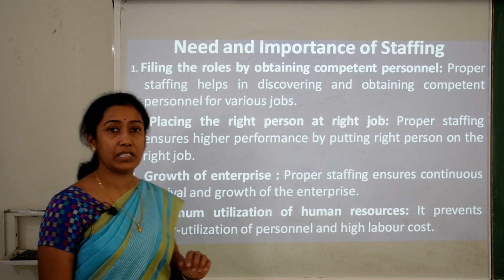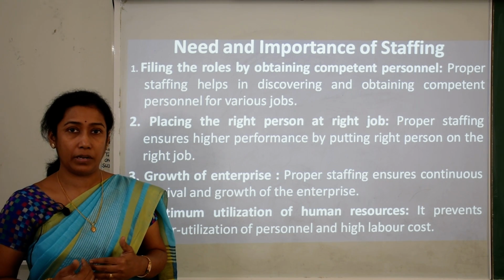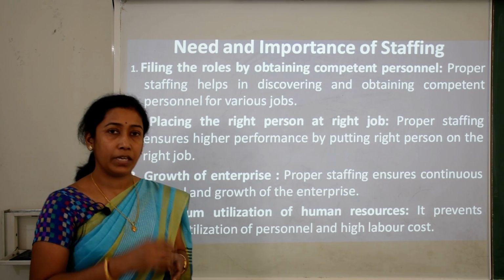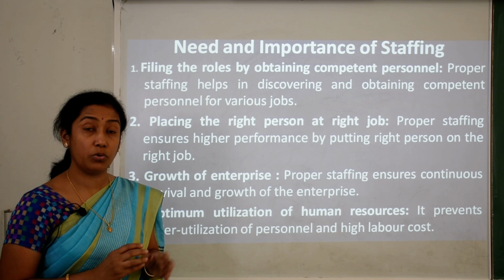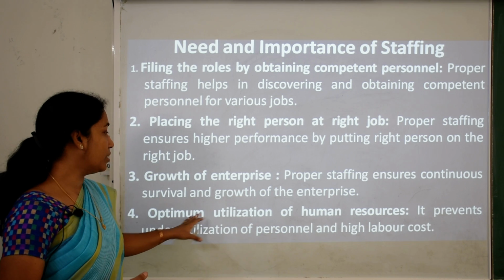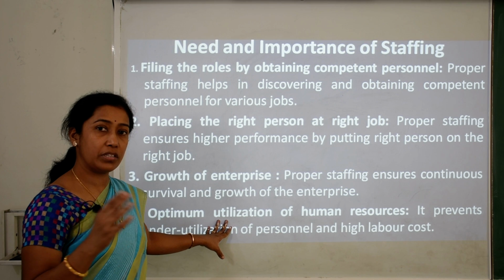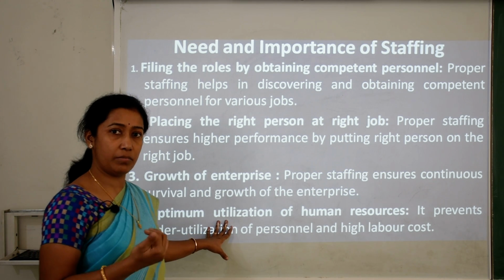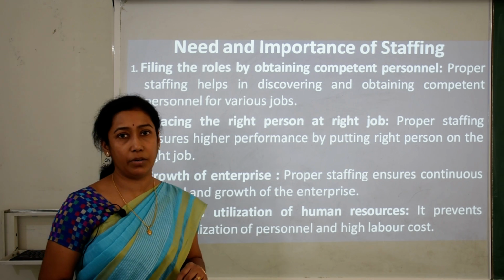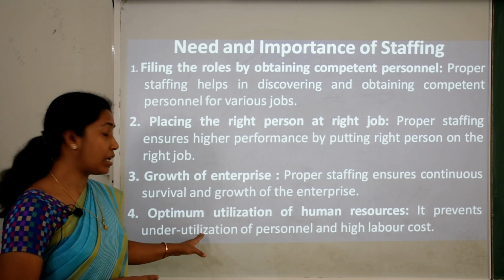Fourth is optimum utilization of human resources. That means human resources can be utilized fully, and these human resources are employees only. If you assign the right person for the right job who has the right qualification, then he will do the work very effectively, and you can utilize his efficiency, ability and capacity properly for fulfilling the aims or objectives of the organization. So it prevents underutilization of persons and high labor costs. And when you ensure that you are taking proper staff, it prevents underutilization.